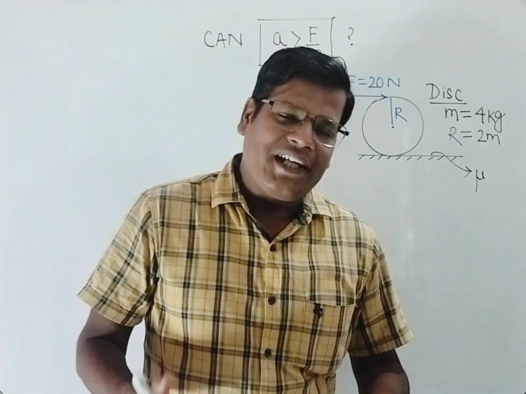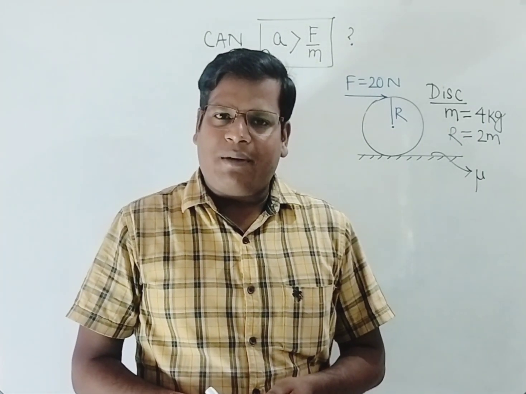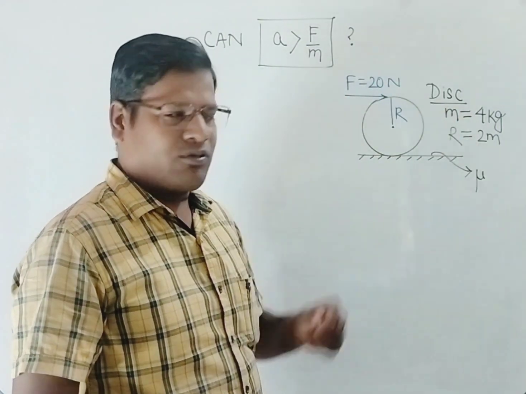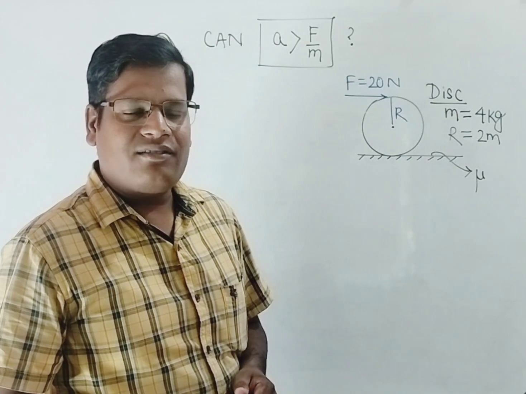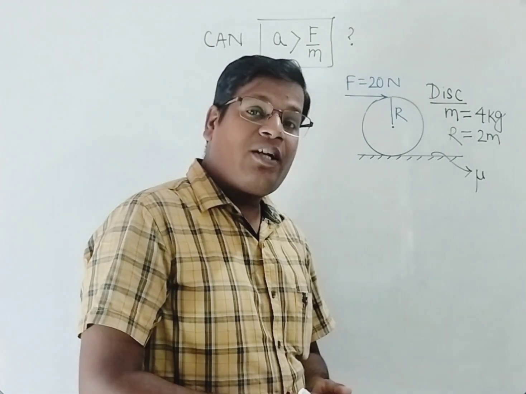So now what do you think will be the acceleration? As per Newton's law, we know that acceleration is equal to force by mass. So will the acceleration be force by mass, 20 by 4, that is 5 meter per second square? Or will the acceleration be less than 5 meter per second square?